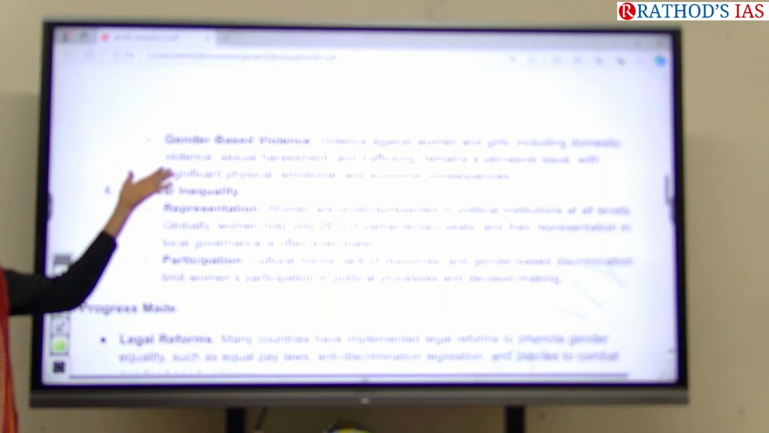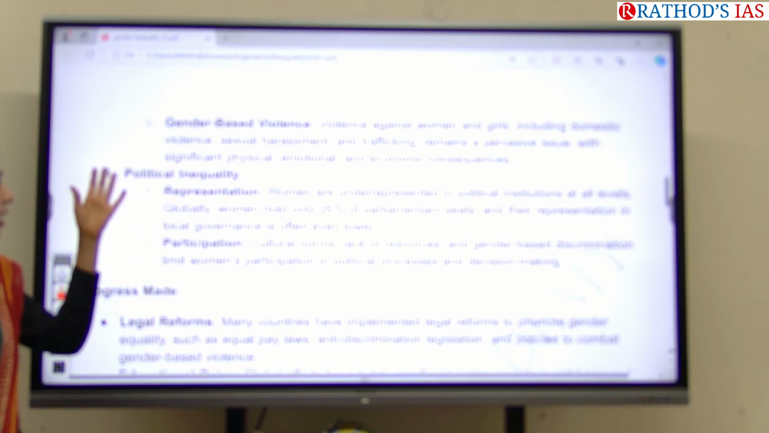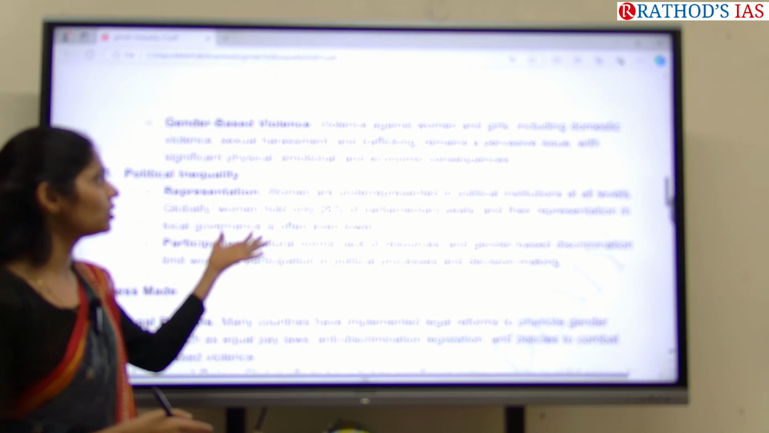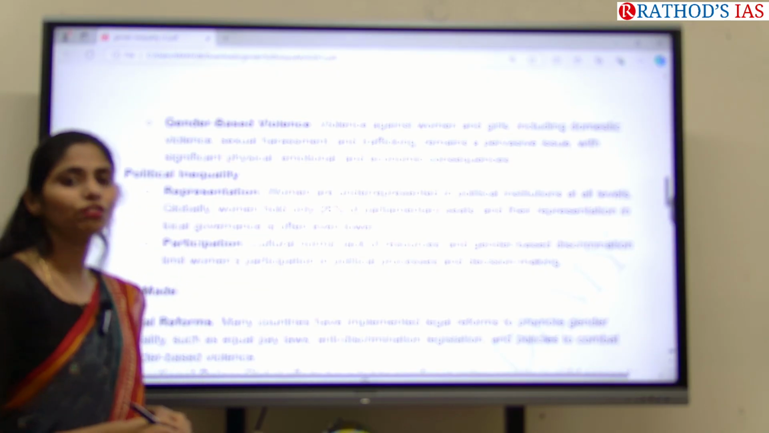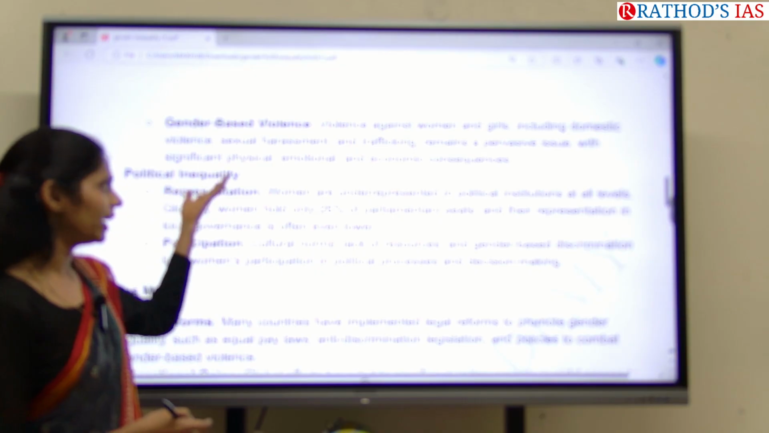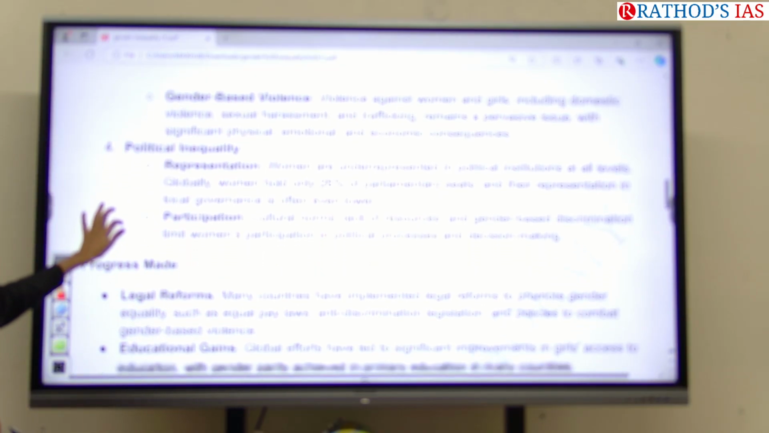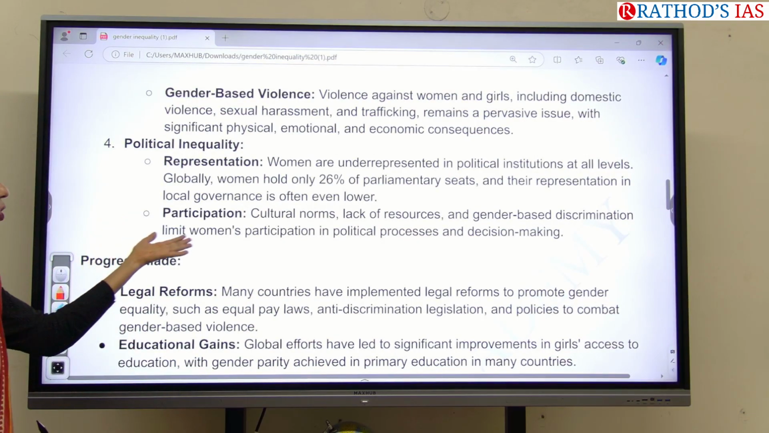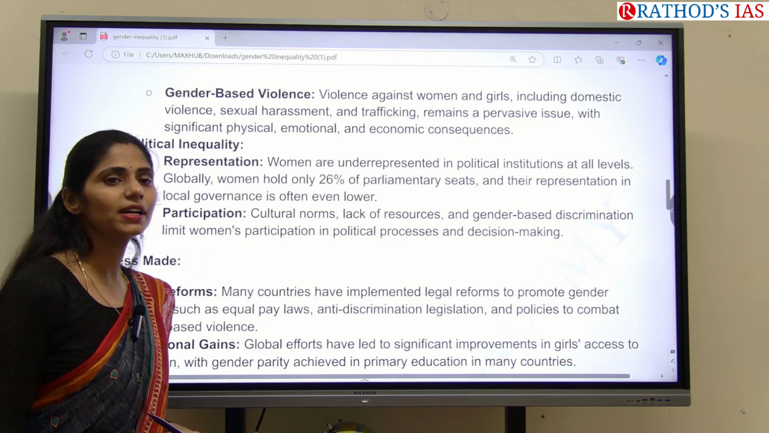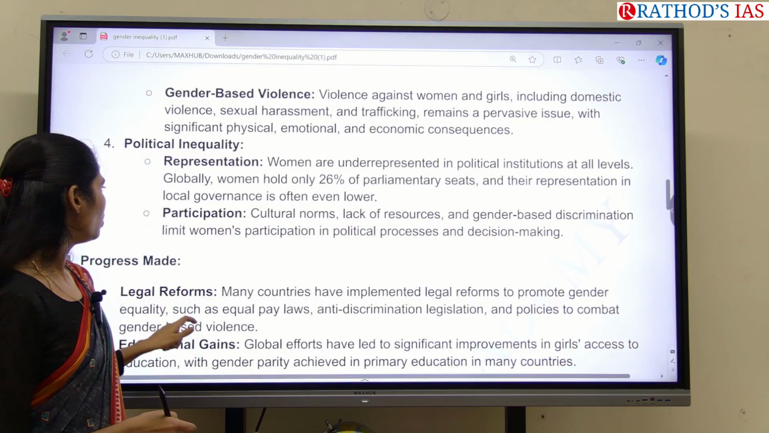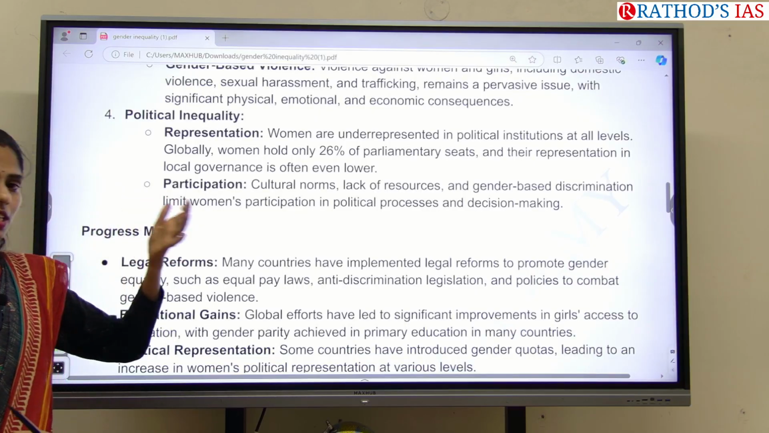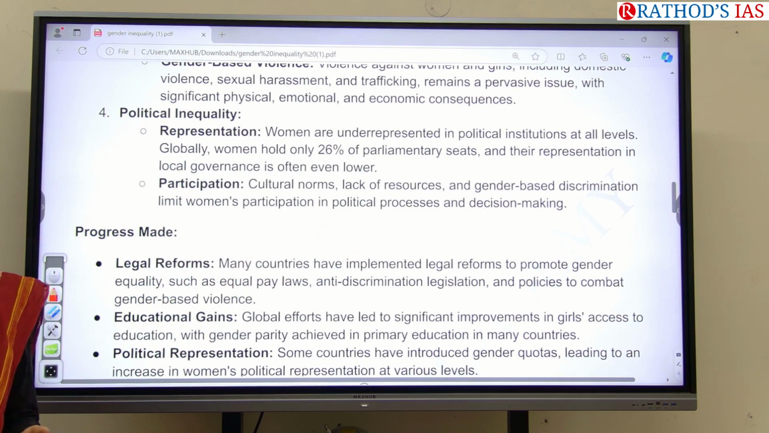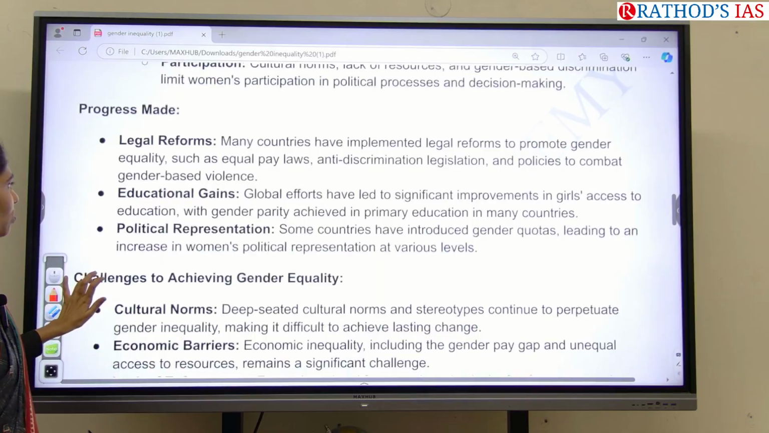And you can even write about gender-based violence like domestic violence, sexual harassment at the workplace, sexual harassment at educational institutions, and even trafficking of women is very high. Like that you can write. And in political inequality, the representation of women is very less. Women hold only 26% of parliamentary seats across the world. And participation is very less because of cultural norms, lack of resources, gender-based discrimination, sarpanch patis. All those things you have to know.